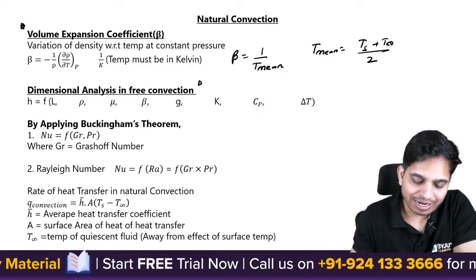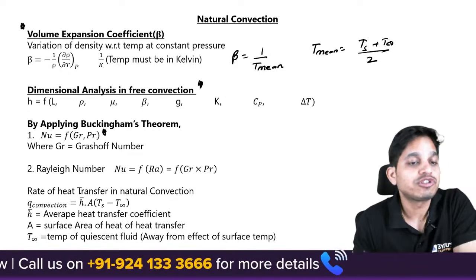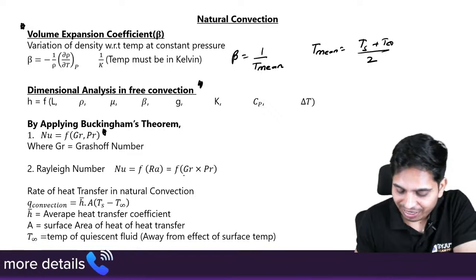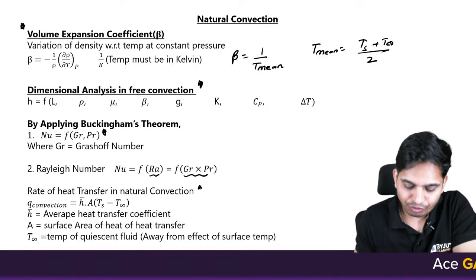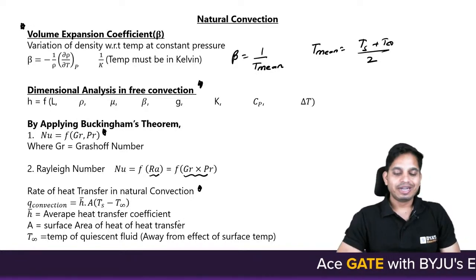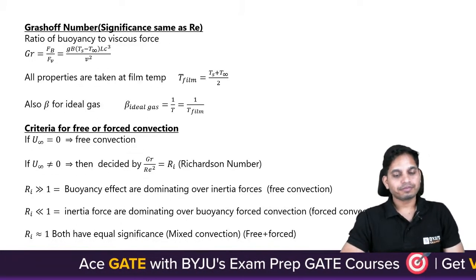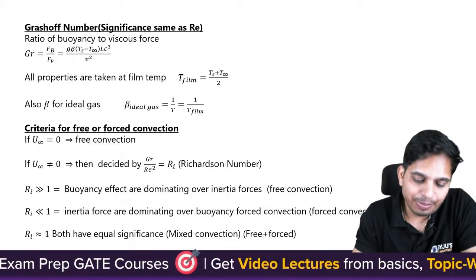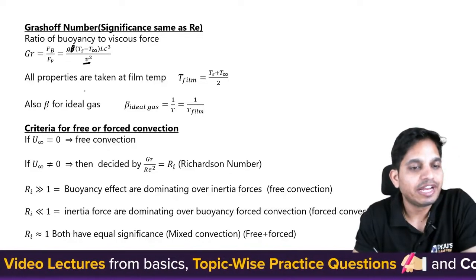Now when you do dimensional analysis, what do we get here? Nusselt number is a function of Grashof number into Prandtl number, and the product of Grashof and Prandtl number is given as Rayleigh number. Heat transfer in natural convection is given by h A (Ts minus T infinity). Grashof number is g beta (Ts minus T infinity) Lc cube upon kinematic viscosity square.